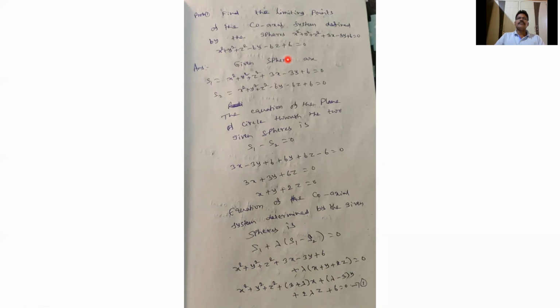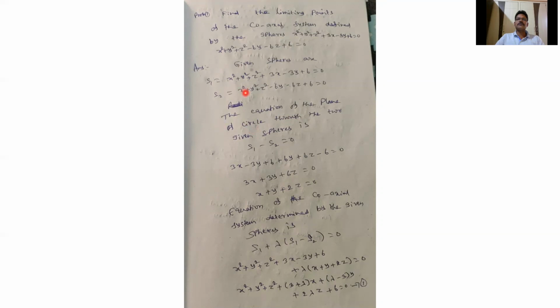So find the limiting points of the coaxial system defined by the spheres x² + y² + z² + 3x − 3y + 6 = 0 and x² + y² + z² − 6y − 6z + 6 = 0. So let the given spheres be S1 = x² + y² + z² + 3x − 3y + 6 = 0, and S2 = x² + y² + z² − 6y − 6z + 6 = 0. Now we have to find the equation of the plane.